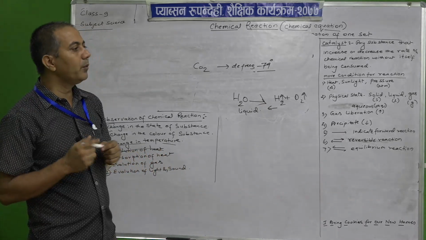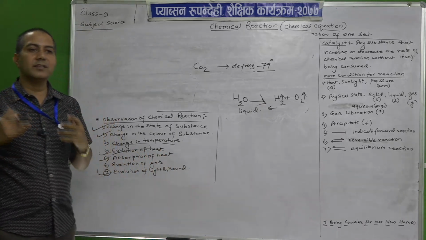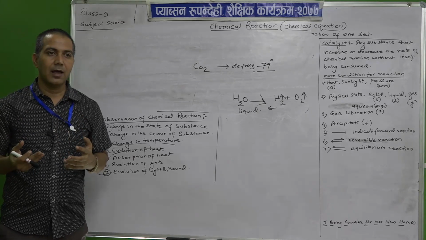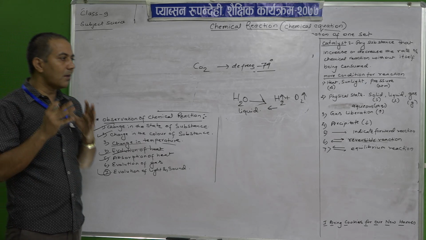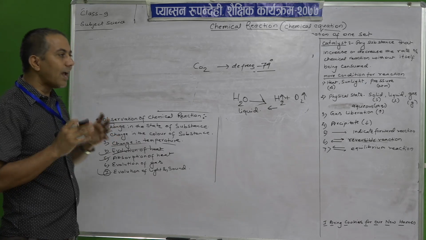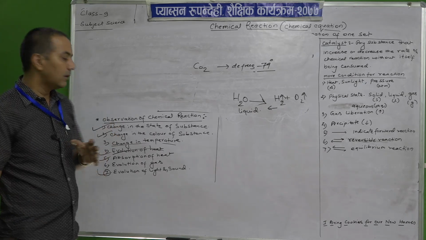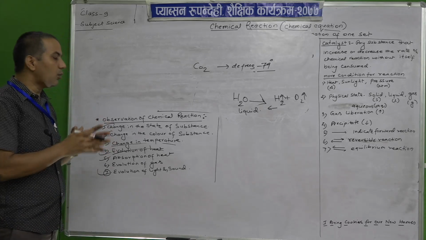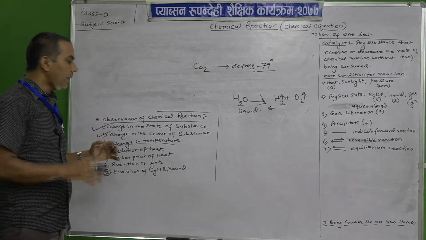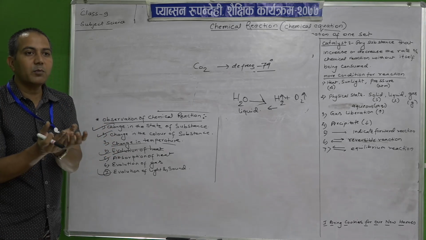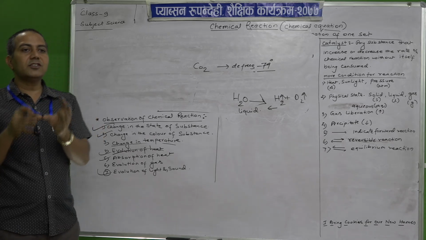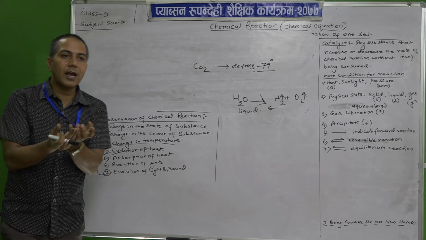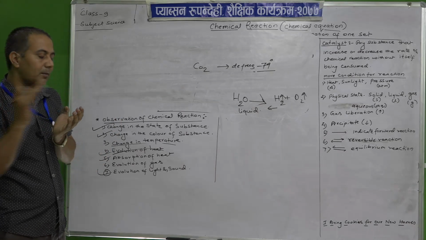So, how can we observe that a chemical reaction is going on? How can we see that a chemical reaction is going on? By seeing what is happening. If it changes the state, a chemical change is going on. If the substance changes its color, we can say that a chemical change has taken place.